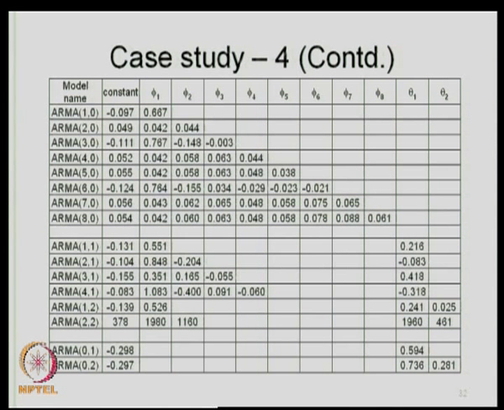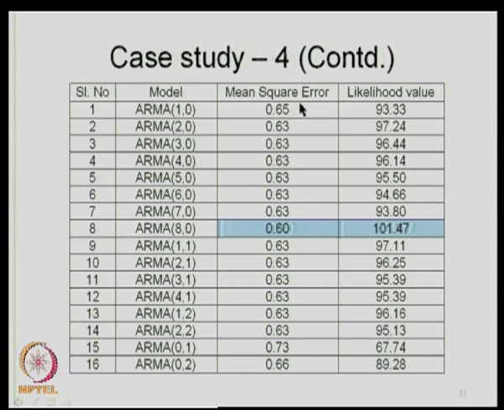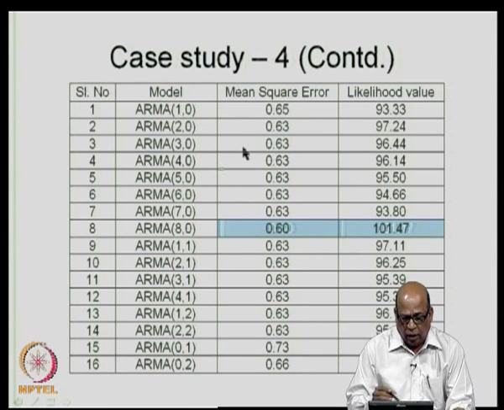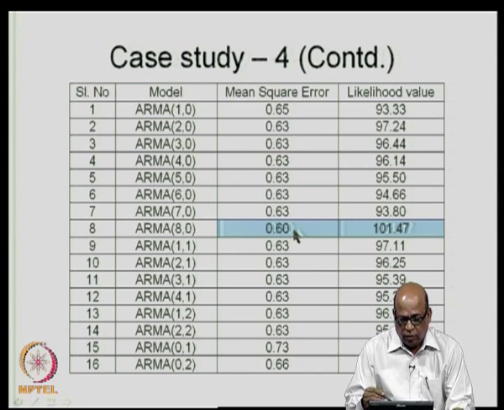Once we calibrate the models based on half the data, we then calculate both the mean square error as well as the likelihood value. This is the log likelihood value. As you can see here, the ARMA 80 model turns out to be the best both in terms of the mean square error as well as in terms of the likelihood value, much unlike what we saw in the Kaveri river data.